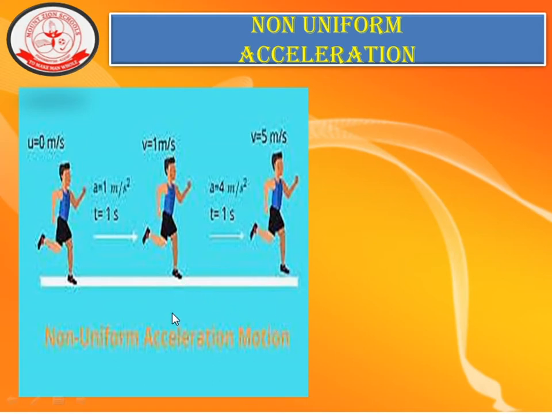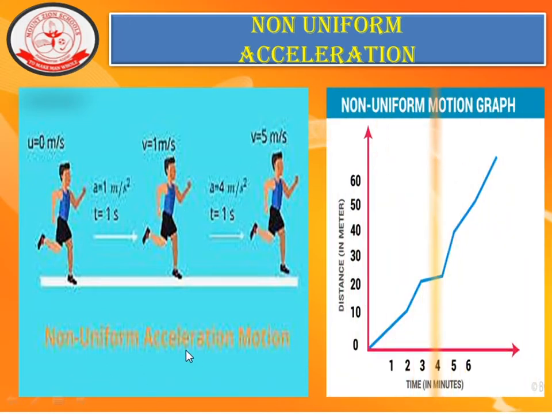Here in this case also, the ball covers 1 meter per second square. That is, the acceleration is 1 meter per second squared in the first second, and in the another 1 second, the acceleration is 4 meter per second squared. So the acceleration changes for the same interval of time because the velocity also changes, and this is coming under non-uniform acceleration. So the graph clearly indicates the non-uniform acceleration.